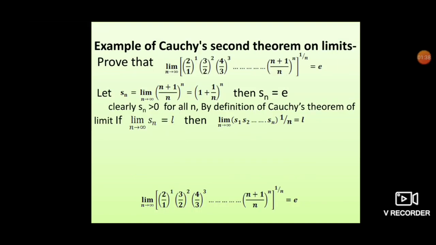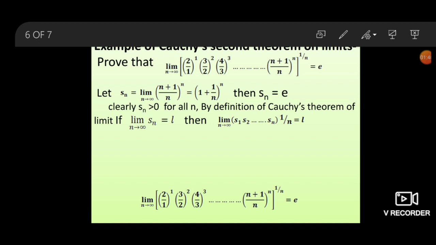Example of Cauchy's second theorem on limit. Prove that limit n goes to infinity of (2/1 times (3/2)^2 times ... times ((n+1)/n)^n) to the power 1 upon n equals e. Why Cauchy's second theorem on limit?